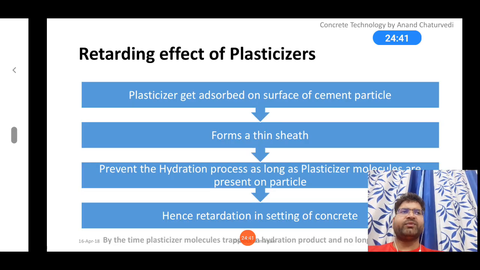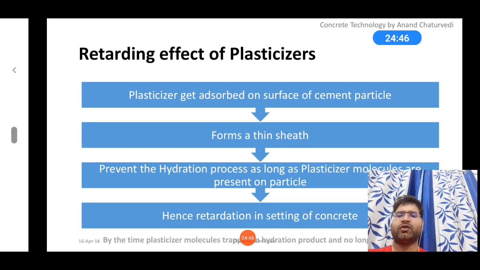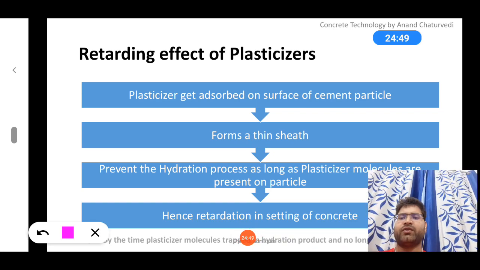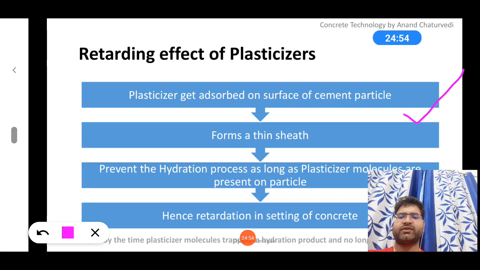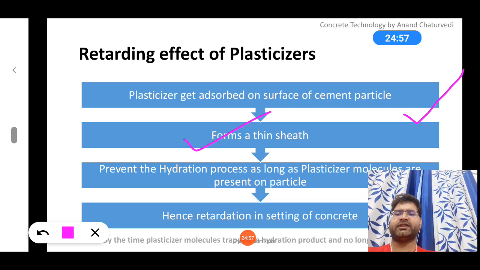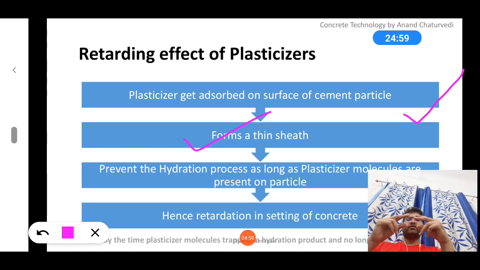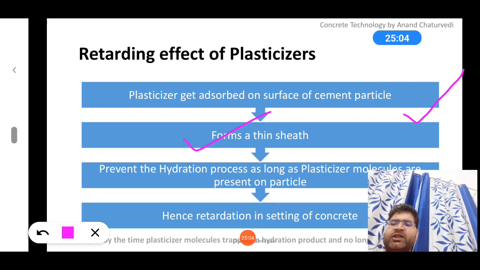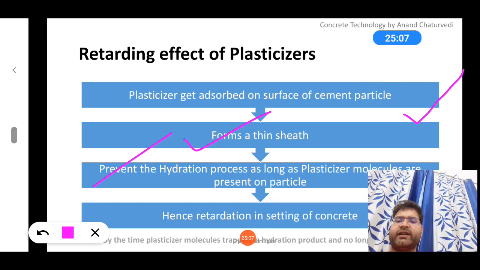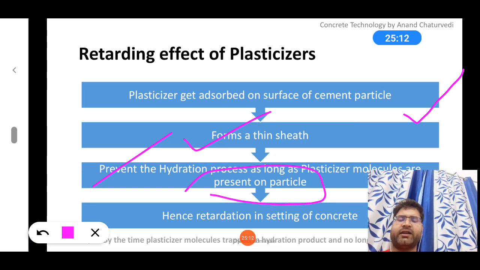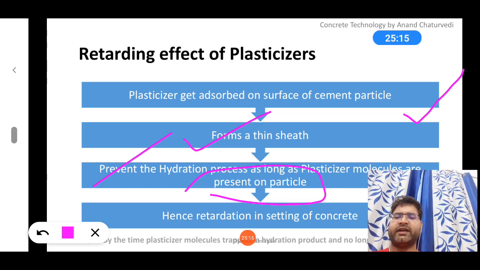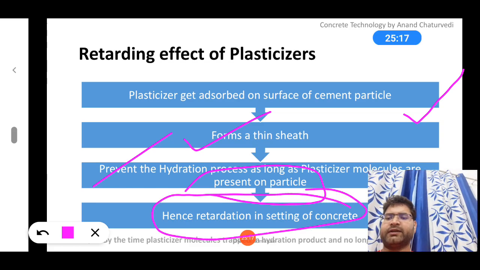But at the same time, there is one negative phenomenon, the retarding effect of the plasticizer. Why does it happen? Because when you add the plasticizer, it gets absorbed on the surface of the cement particle and forms a thin sheath. Basically it forms a thin film over the flocculated grains of the cement. Because of this thin film, it prevents the hydration process as long as plasticizer molecules are present on the particles of cement. Hence there is retardation in the setting of the concrete.